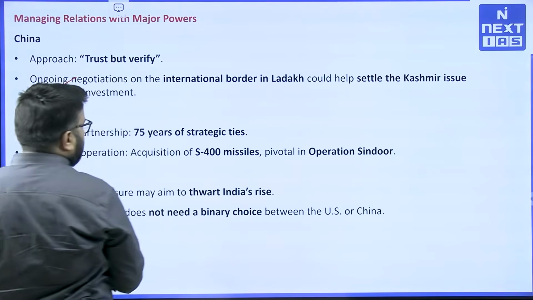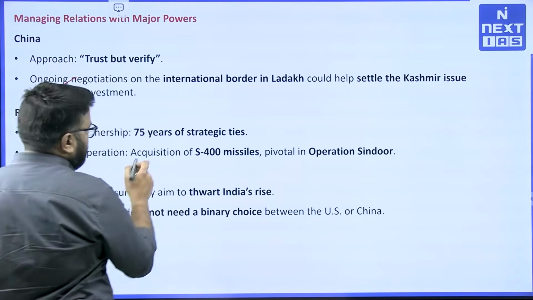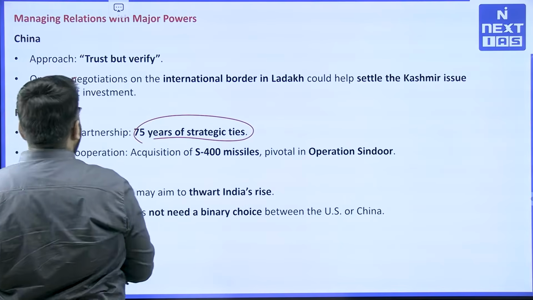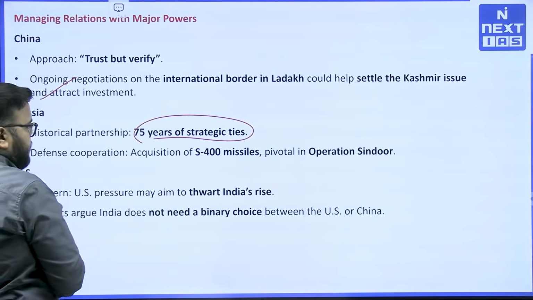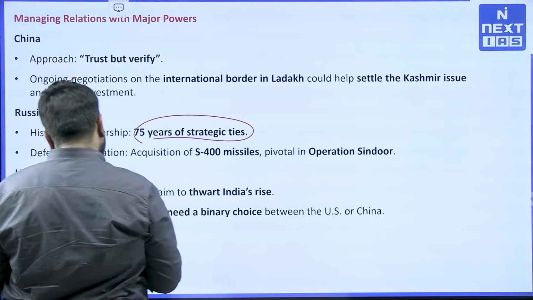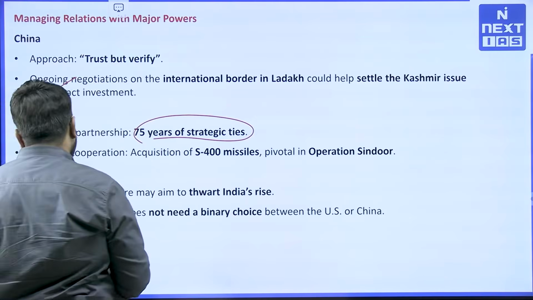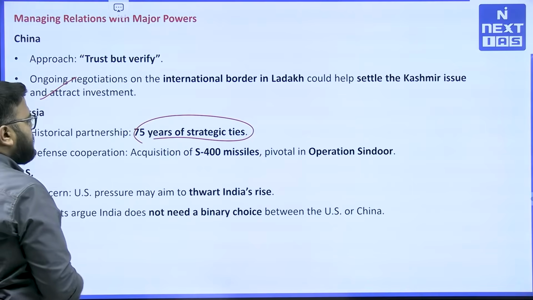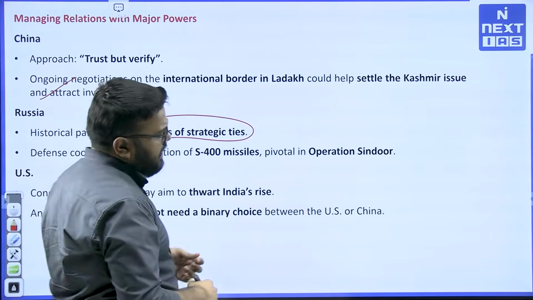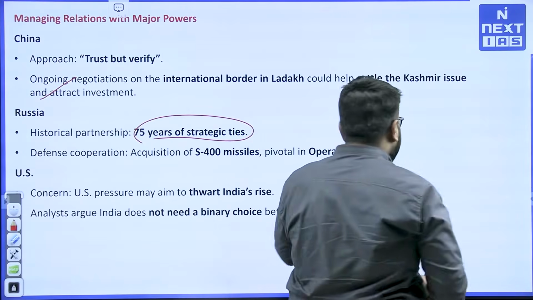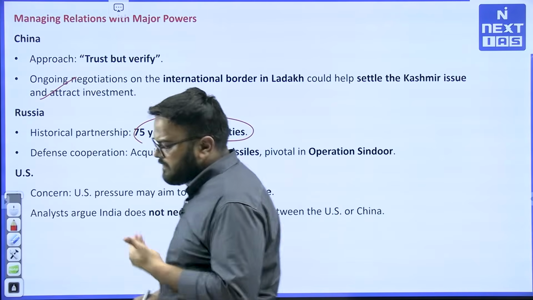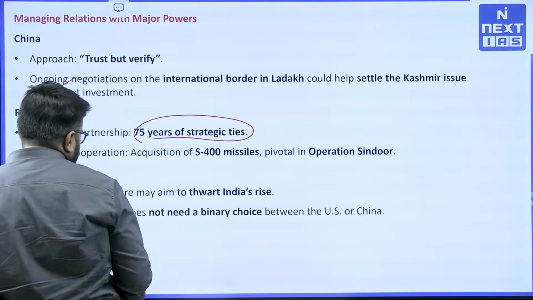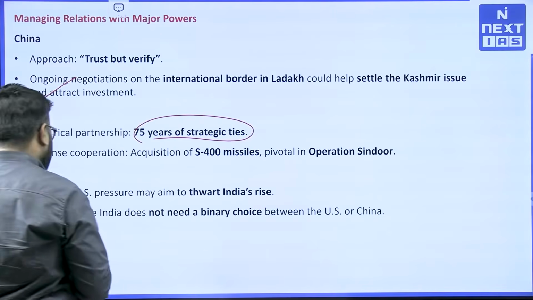With Russia, we have an age-old partnership, like 75 years of strategic ties, particularly defense cooperation. The S-400 missile is there. In Operation Sindoor, it became very, very important. With the US, there is a concern about US intentions and US pressure on India and how it is handling relations with India, with its economic policies associated with tariffs.